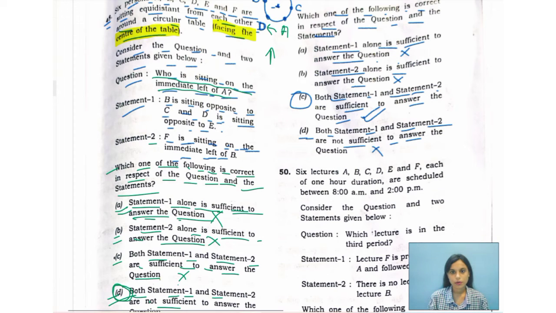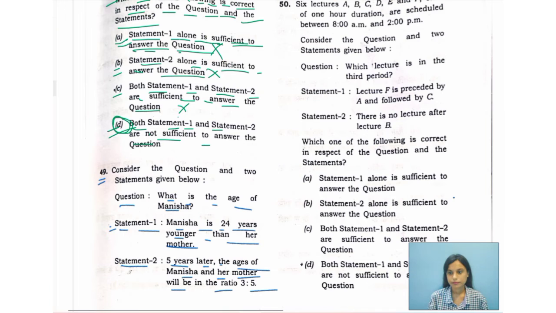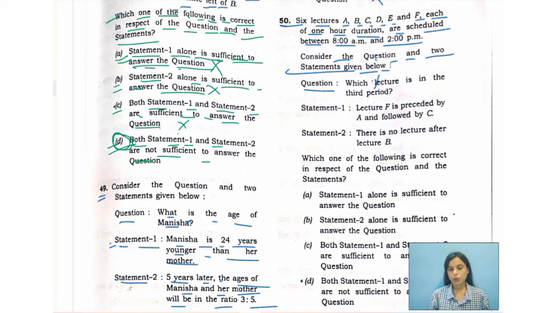Let's move over to question number 50. That's the last question for today's class. The question says, 6 lectures A, B, C, D, E and F, each of one hour duration, are scheduled between 8 a.m. and 2 p.m. Consider the question and two statements given below. Which lecture is in the third period?